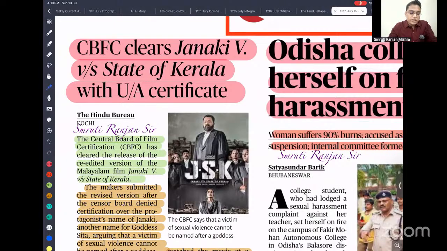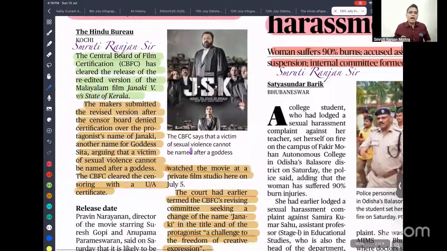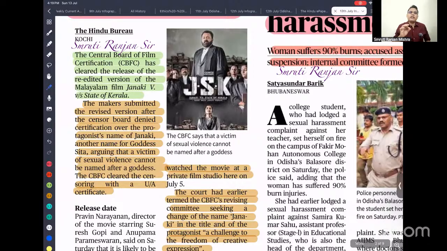So that is the reason the Central Board of Film Certification demanded that the name of the lady be changed from Janaki to something else. Initially the producers opposed, but later on, under pressure, they changed it. But this kind of demand is very dangerous. Why is this very dangerous?